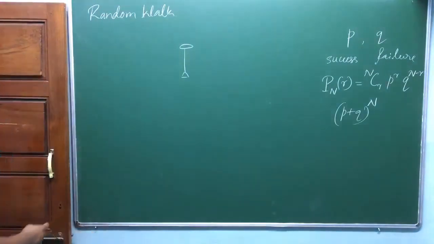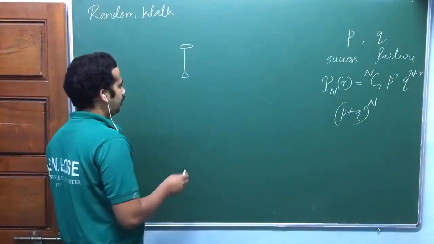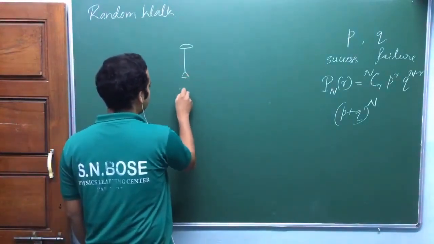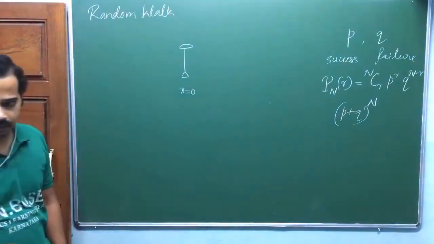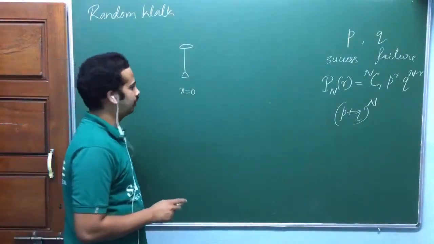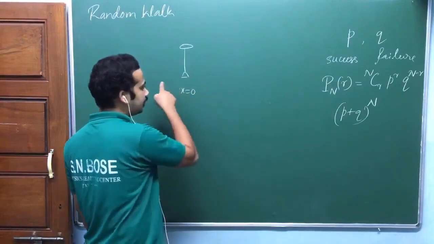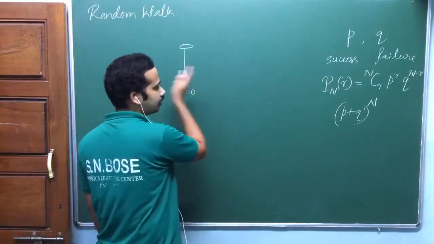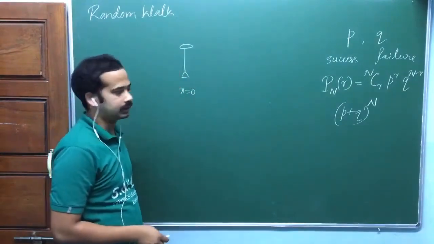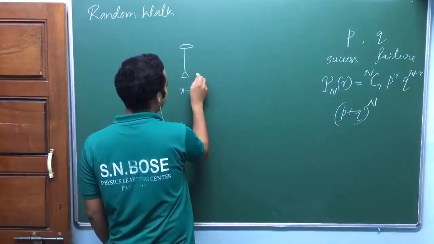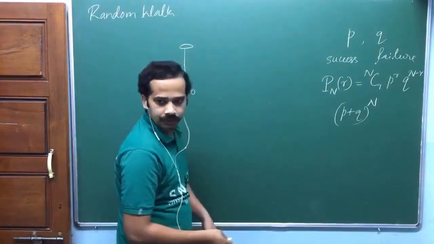So again, now look here. This is a one-dimensional problem. There is a lamp post here. Let me take this one as x equal to 0. A drunkard, or a person who has taken so much alcohol, is taking steps here. From here he will move either right side or left side, or forward or backward. Each of his steps is of length L.